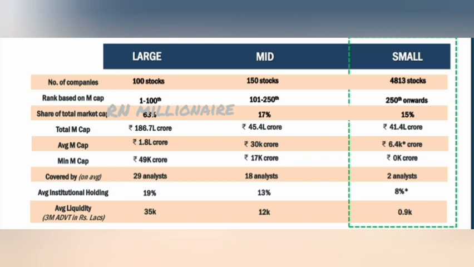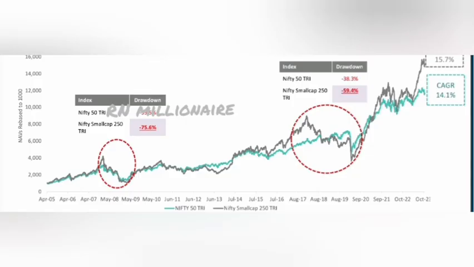Small caps have the potential to generate higher benefit compared to large cap. However, the fall from the top could be higher too. Risk will be higher, however, you get higher benefit. If you look at this chart, in the 2008 share market crash, small cap fell 75%, whereas Nifty 50 fell only 60%. Similarly, in 2020, small cap fell 59.4%, whereas Nifty 50 fell only 40%.